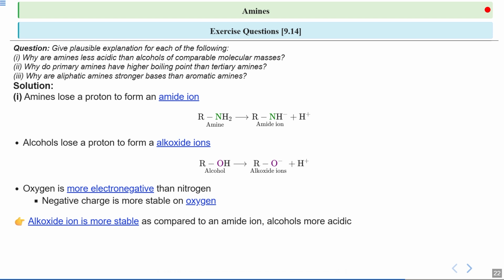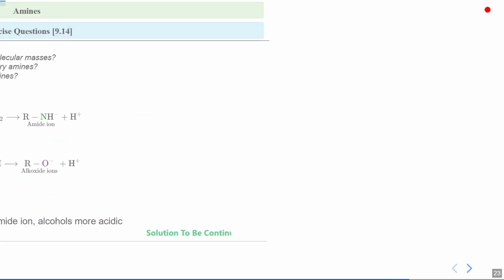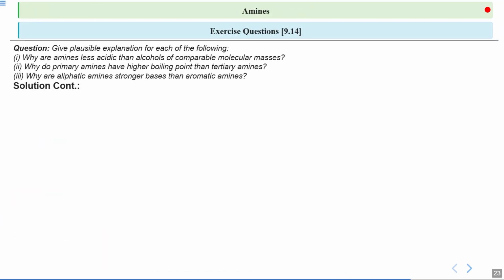To sum up, the alkoxide ion is more stable, so alcohols are more acidic than amines. In other words, an alcohol loses a proton more easily than amines do. This explains why amines are less acidic than alcohols of similar molecular masses. Now we will continue.